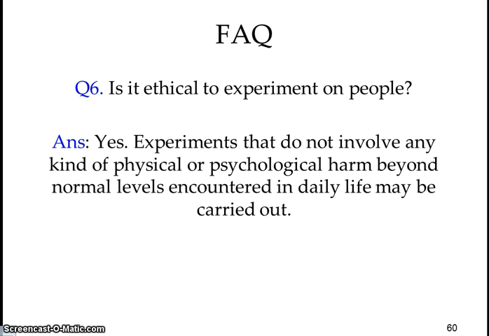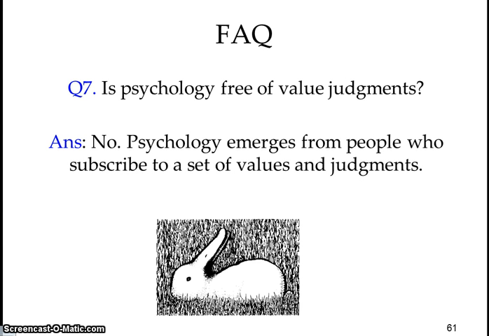There's nothing going to be permanently damaged. And 3, you have to explain the experiment to the participants afterwards. Once you experiment on them, you have to explain the whole procedure to them. Like in the Milgram study, they had to explain to the participants they weren't really electrocuting people in the back room.